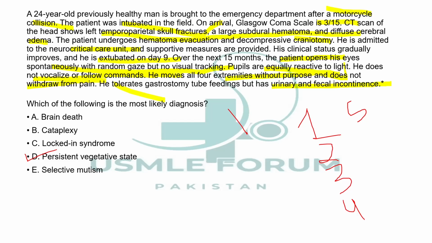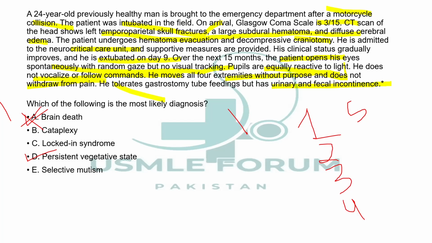Now, explaining other options that will make this clear, the difference between them, is that brain death, in contrast, is the wrong answer, because in brain death, there will be neurological deficit. What would happen is there will be no spontaneous breathing, no brainstem reflexes, no reflexes at all, no pupillary reflex or corneal gag reflex. There will be no motor responses. There will be no movement. Even the patient will not move randomly.